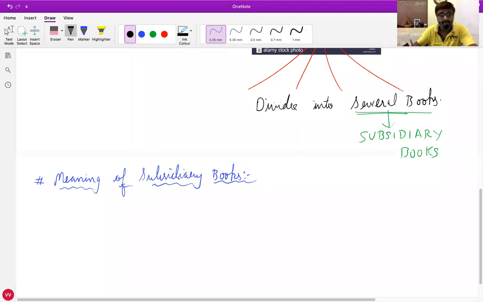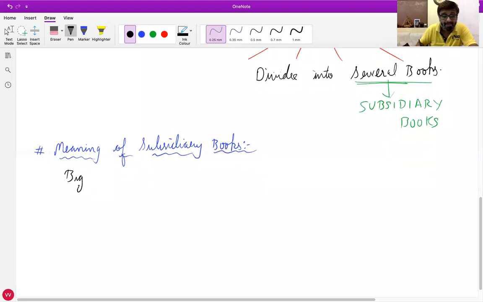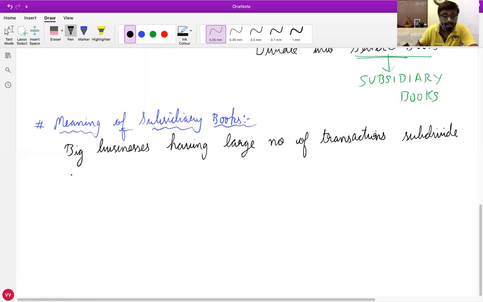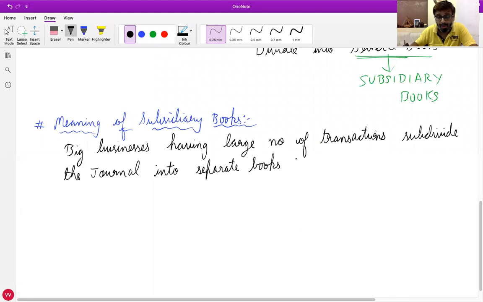Now write down: big businesses having a large number of transactions subdivide the journal into separate books for each type of transaction.